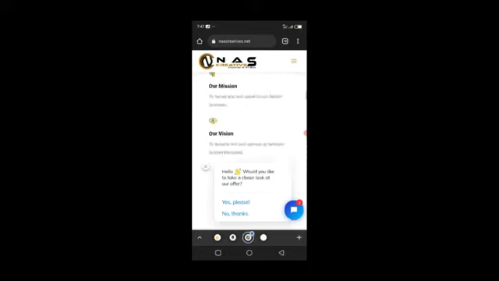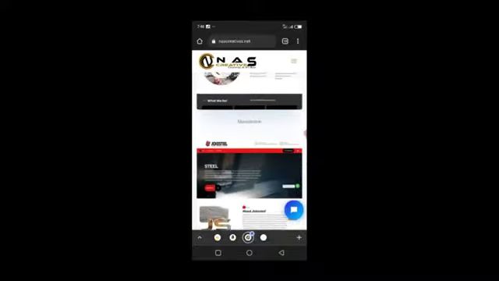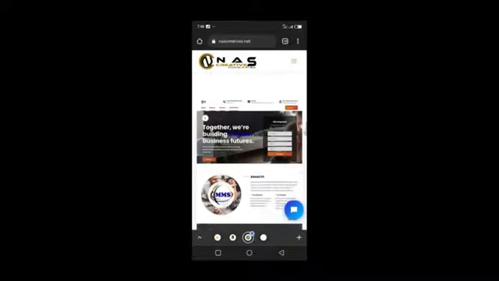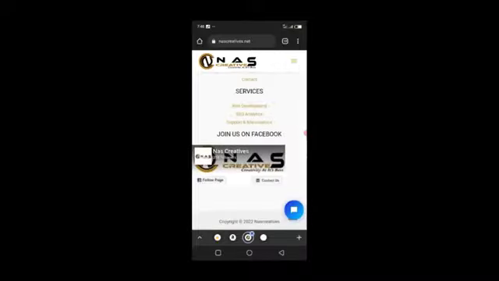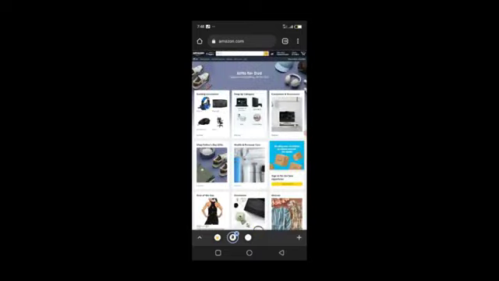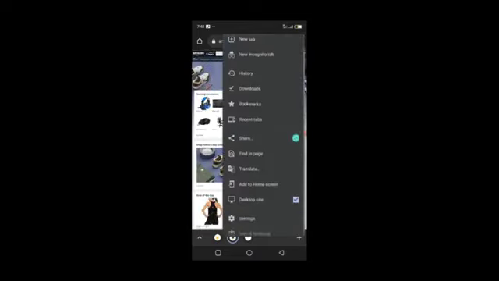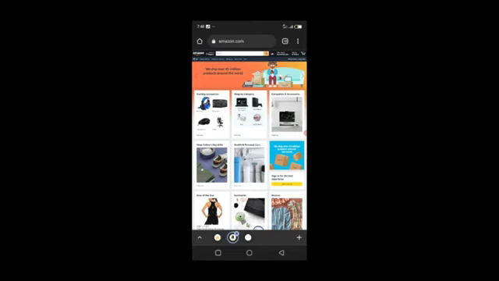So if you look at our portfolio, you will see that we've actually built a massive market. So this is our portfolio. We've actually built a massive market, and we are always in the business of helping people grow, both digitally and business wise. So this is Amazon when you load it. If you tap your Chrome, you will see where it is written desktop sites. Just click desktop sites and you will be shown Amazon in this format.